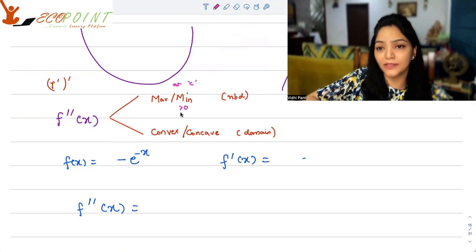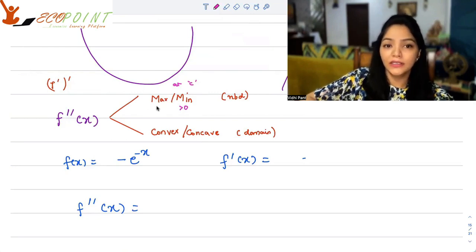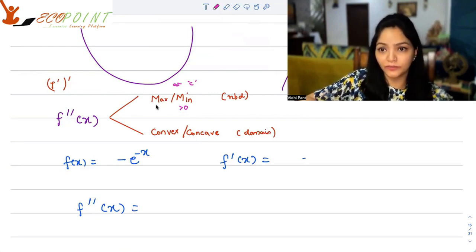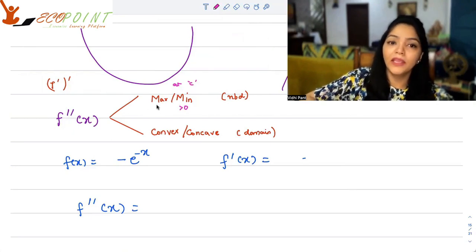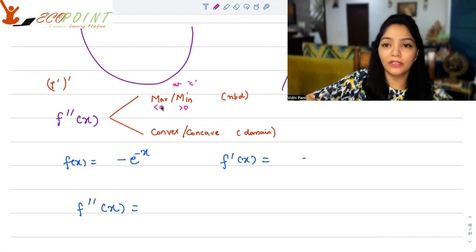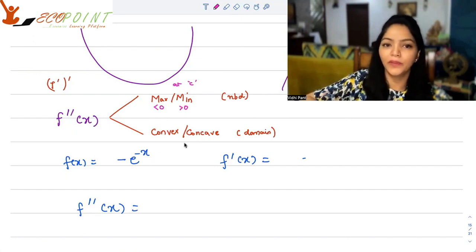That means that the slope is an increasing one. The slope function is an increasing function, hence I will get a minimum. If the double derivative at this particular point is less than 0, then I will get a maxima, because the slope function is a decreasing function, so it will give me the maximum value here.